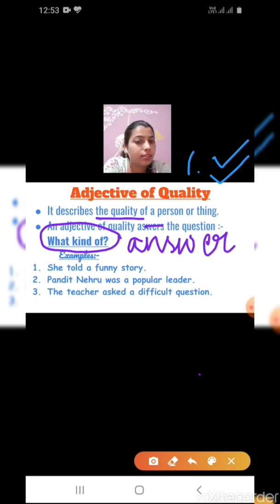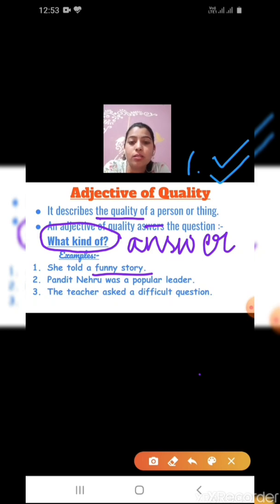This will be clearer with examples. She told a funny story. What kind of story did she tell? She told a funny story. What is the adjective here? Funny.